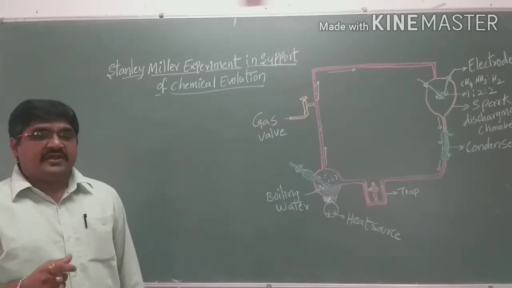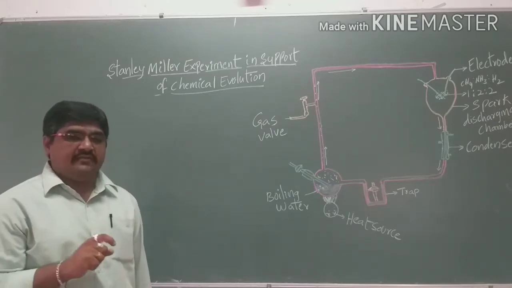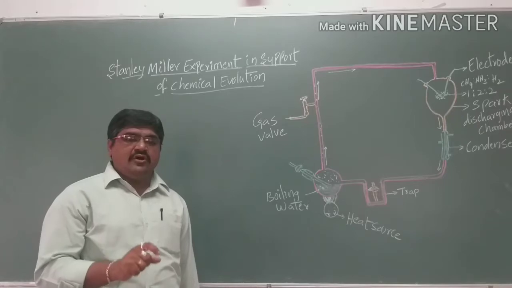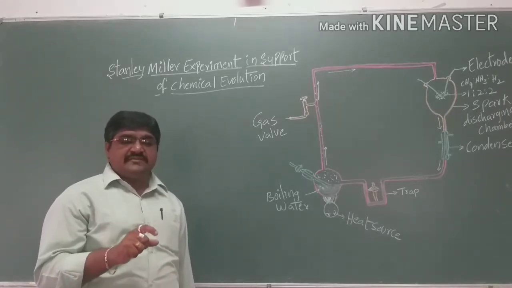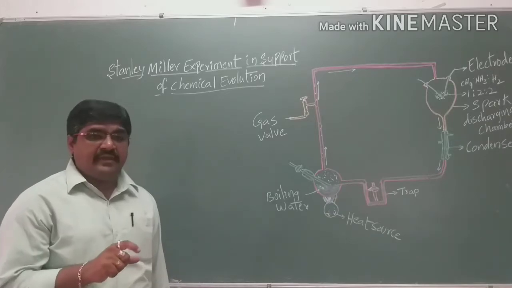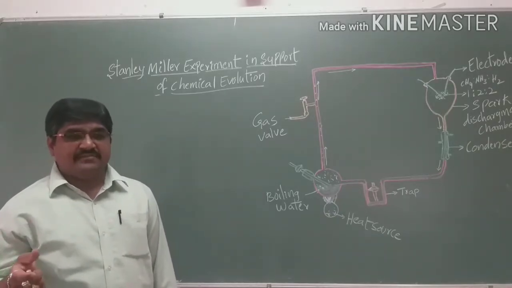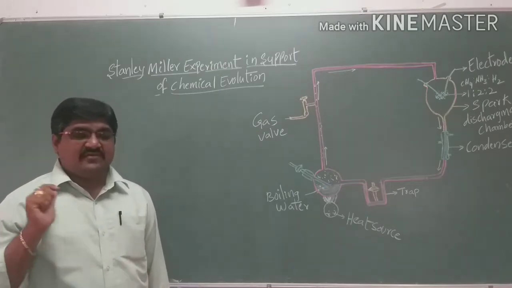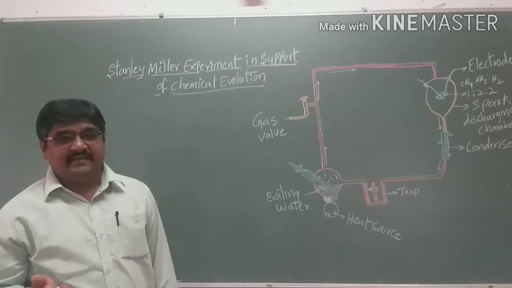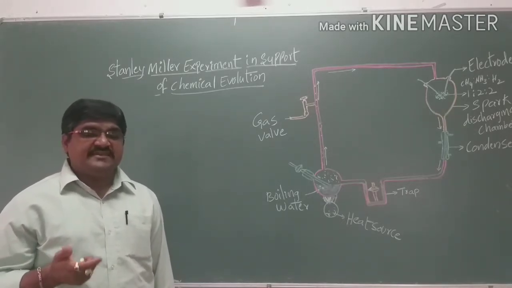In the prebiotic environment there is no oxygen, but later when evolution takes place, the heterotrophic cell is converted into an autotrophic cell, where oxygen is released.